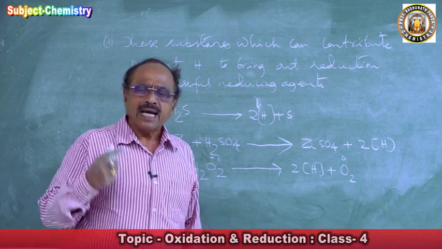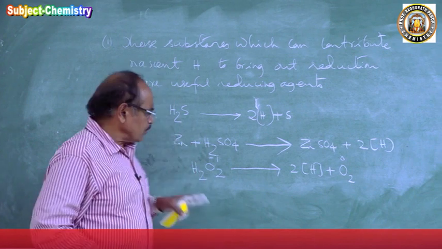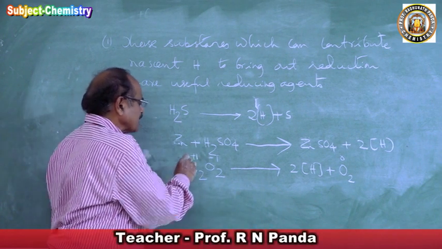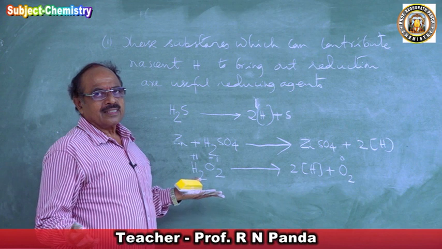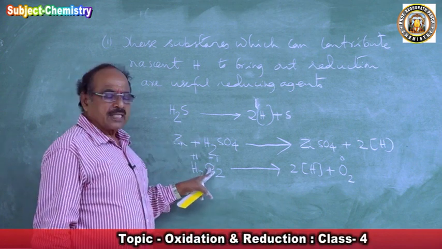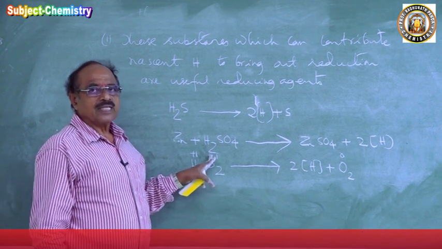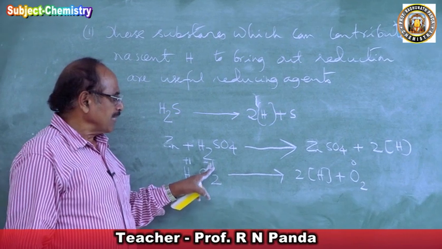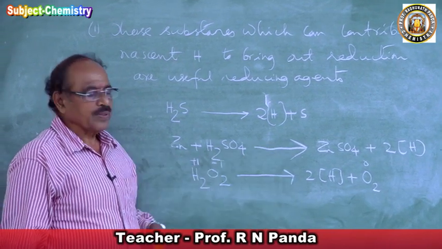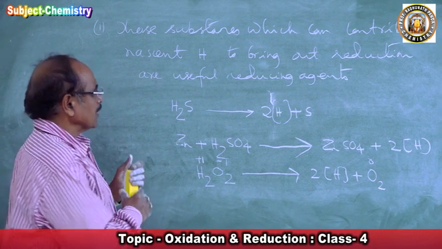Because in hydrogen peroxide, hydrogen is always +1, its natural state, and oxygen is -1, which is a reduced state. So it always tends to become 0. Hence it is a very good reducing agent.